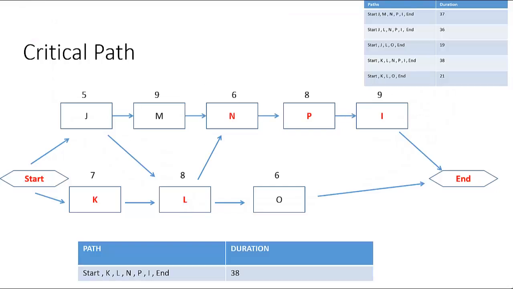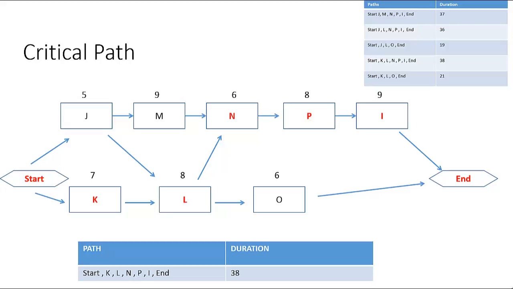Let's take a look at a schedule network diagram example of the critical path. So as you can see, the table on the top right corner represents the various paths that can be taken to complete the project. Each of these paths have activities, and each of these activities has different durations. However, since the critical path is the path with the longest duration through the network diagram, we need to see which of these paths has the activities with the overall longest duration.